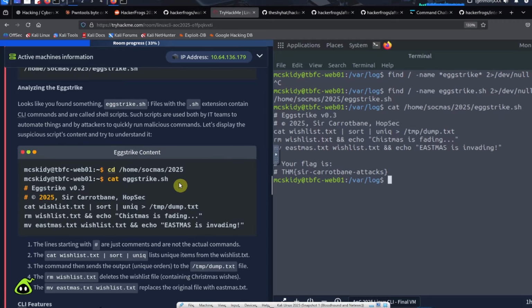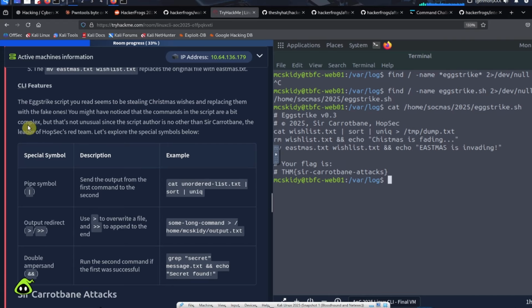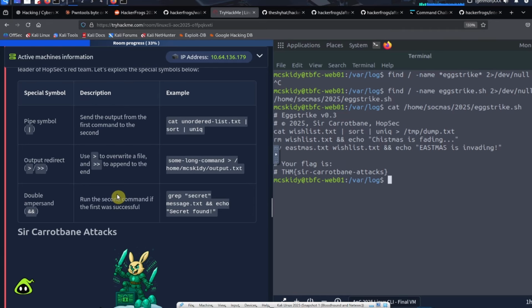Okay, so egg strike, and what else do they want us to do? It talks about some CLI features, and if you're interested, you can take a look at what these different parts of the Linux CLI are doing. So the pipe symbol, the redirect symbol, and the double ampersand symbol. The pipe symbol lets you pass output of one command into the input of another command. It lets you chain different commands together, and it's very, very useful.